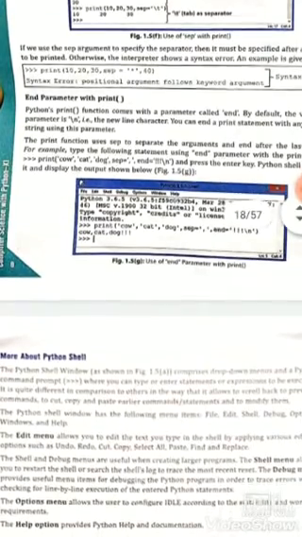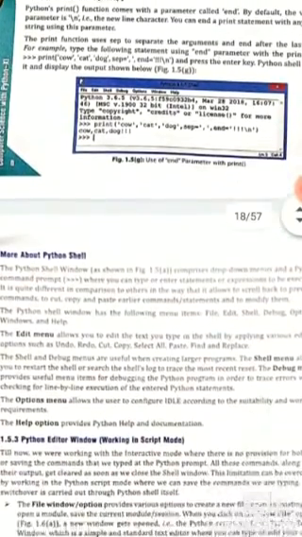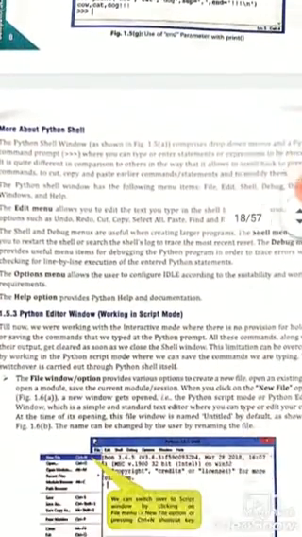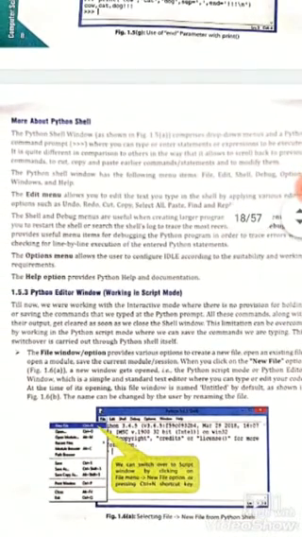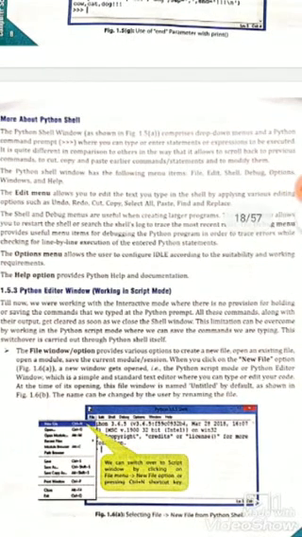Now let's understand more about the Python shell. The Python shell window, as shown, comprises drop down menus and a Python command prompt where you can type or enter statements or expressions to be executed.